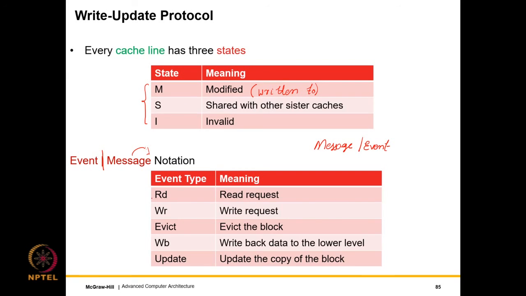So RD is a read request, WR is a write request, and Evict means that there is a need to evict the block. Write back is when we write it back to the lower level, and update is when we receive an update on the bus which sets the value of a certain variable. So let's say it sets x to 5. We quickly update the local copy of x to 5.